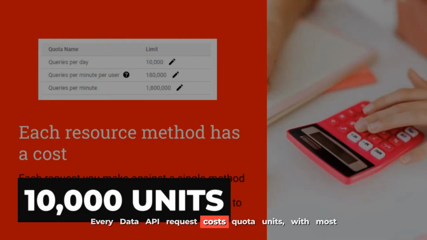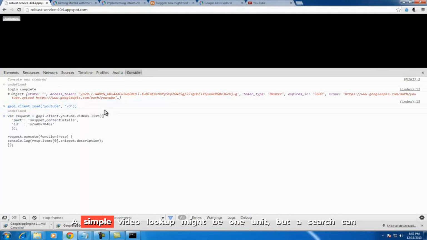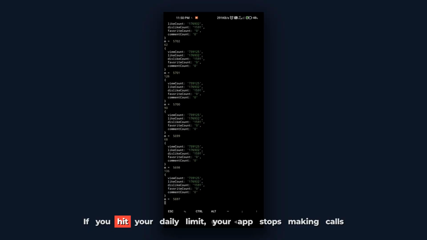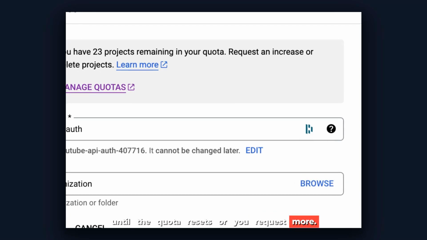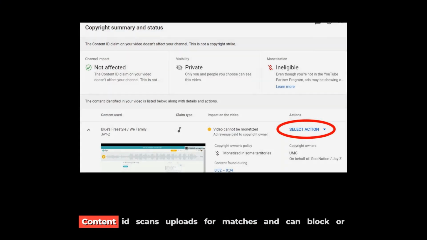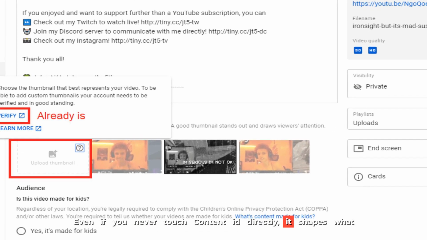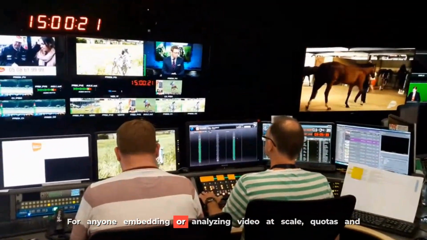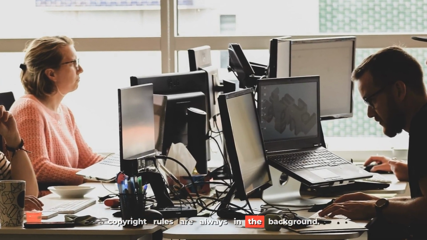Every Data API request costs quota units, with most developers starting at 10,000 units per day. A simple video lookup might be 1 unit, but a search can cost 100. If you hit your daily limit, your app stops making calls until the quota resets, or you request more. Copyright is another layer. Content ID scans uploads for matches and can block or monetize videos automatically. Even if you never touch Content ID directly, it shapes what is available and how apps interact with YouTube. For anyone embedding or analyzing video at scale, quotas and copyright rules are always in the background.